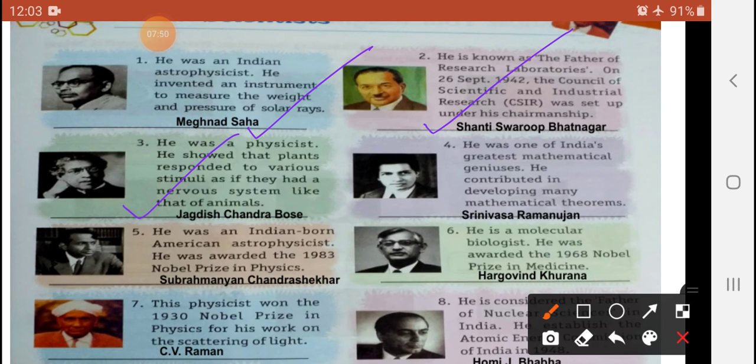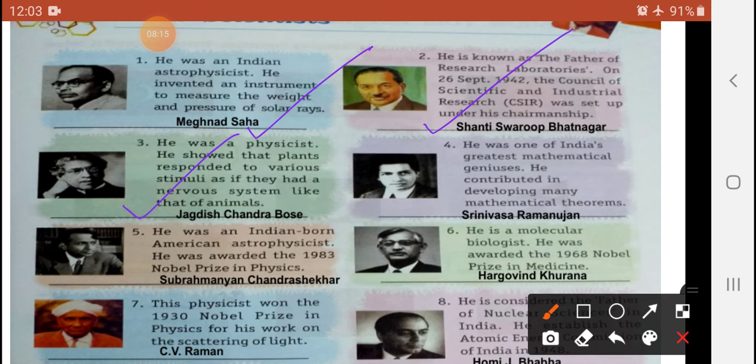You will see the picture, he was the physicist, okay. He showed that the plant responded to various stimuli and had a nerve system like the animal. Who is that famous person who compared plant and animal?